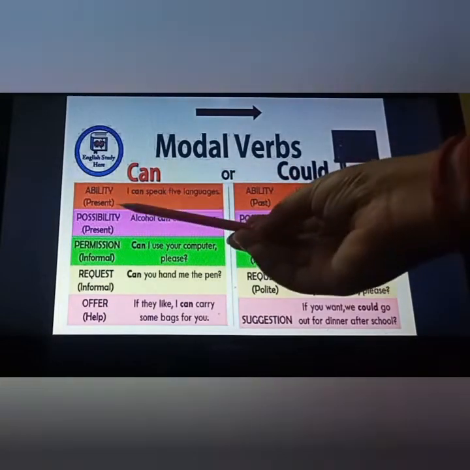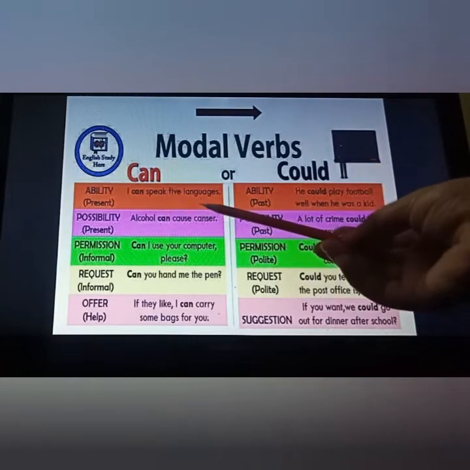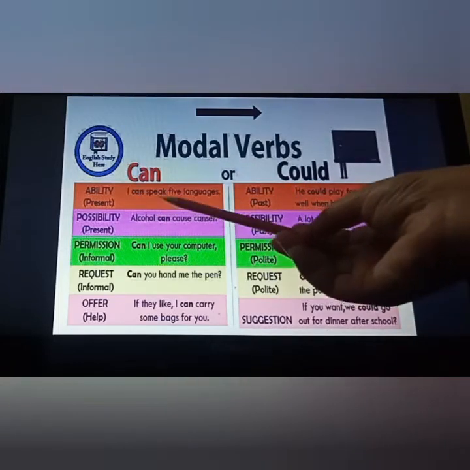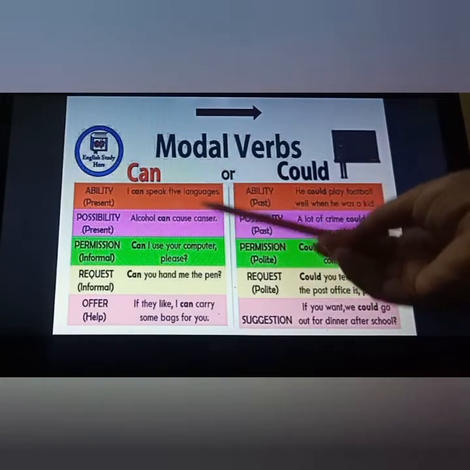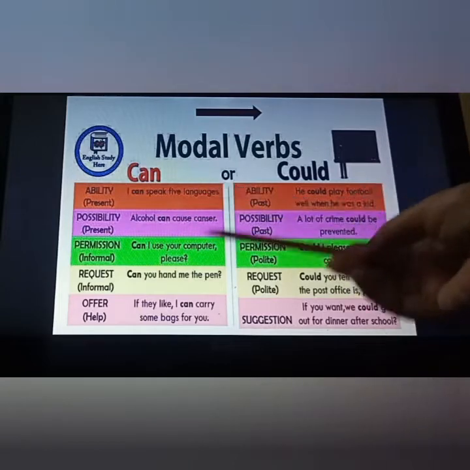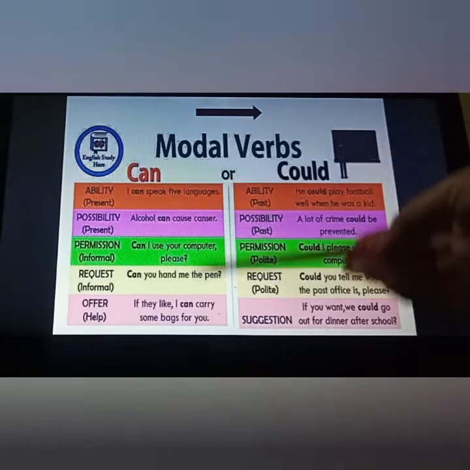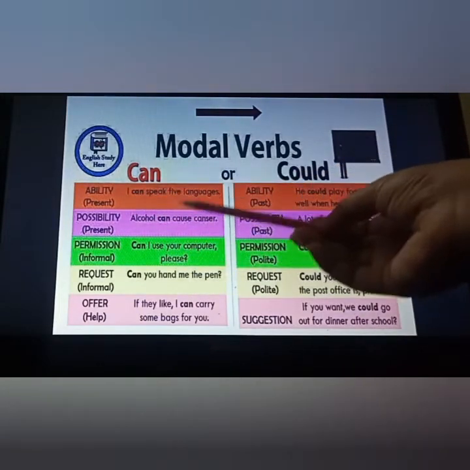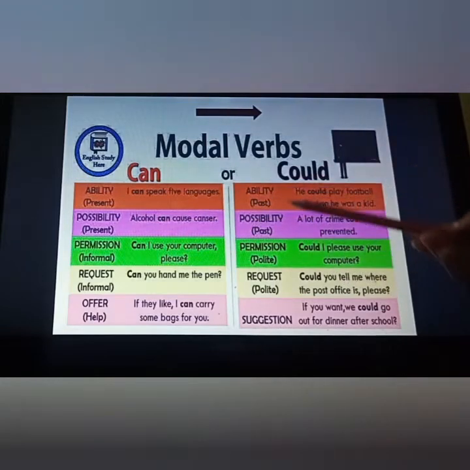Suppose in the present tense you are talking about someone's ability, so you can say, I can speak 5 languages. This is the ability of a person in the present tense, meaning now also the person can speak 5 languages. But if you are talking about ability in the past tense, like, he could play football well when he was a kid, it means that at that time he was able to play football.